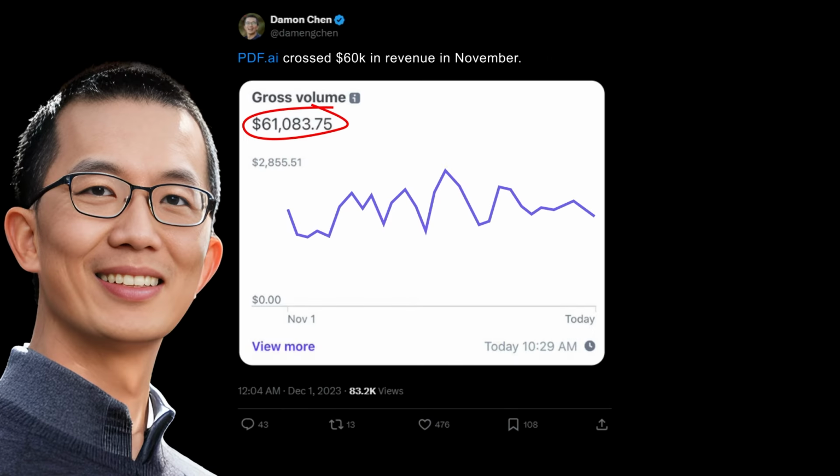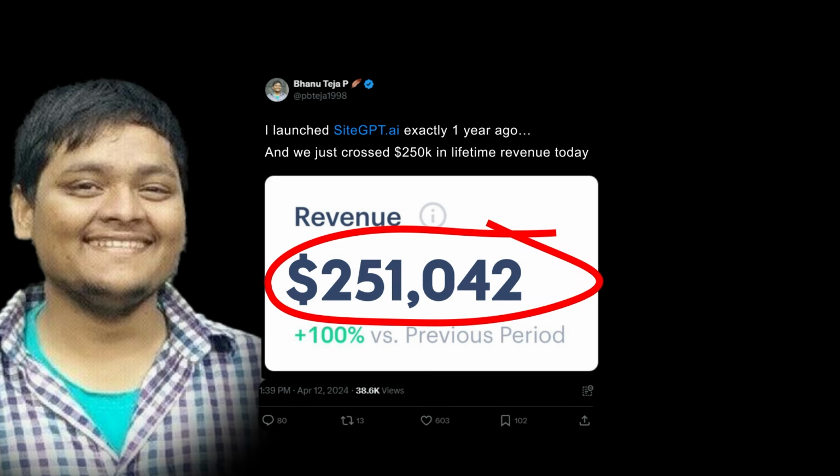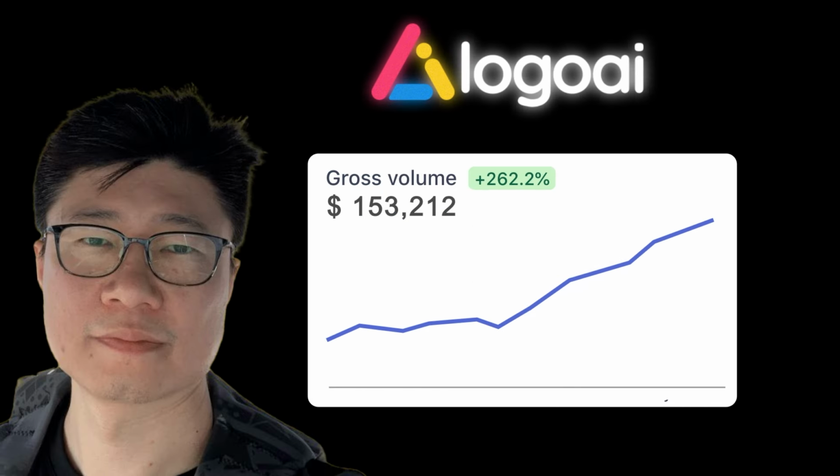This solo developer is earning $60,000 per month with his AI PDF chat app. And this other dev just earned $250,000 per year with his app called SiteGPT. And this one is earning $150,000 every month for his AI logo generator. I've rebuilt every single one of these apps in just a few hours using a simple tech stack.